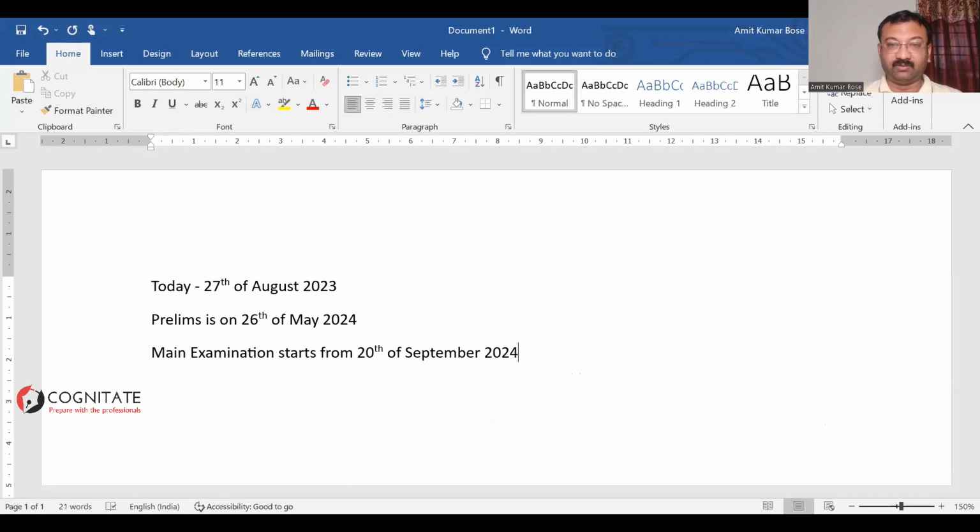When we are preparing for the optional subject, we also have to take into consideration the date of mains. In case of GS, as you have seen last week, I didn't take the date of mains into consideration. But in devising the strategy here, I'm going to take the mains examination into consideration.